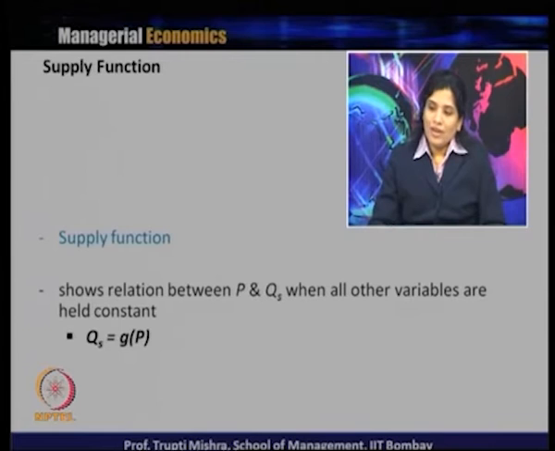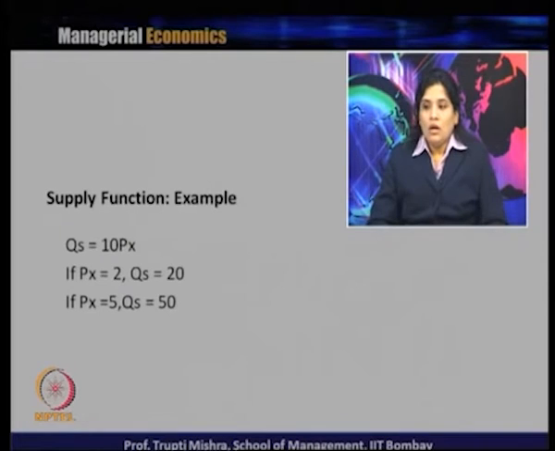Following that, if you formulate a supply function which shows the relationship between price and quantity supplied, quantity supplied is a function of P. If you take a supply function where Qs is equal to 10 Px, if the value of Px is 2, then Qs is 20. If the value of Px is 5, Qs is 50.